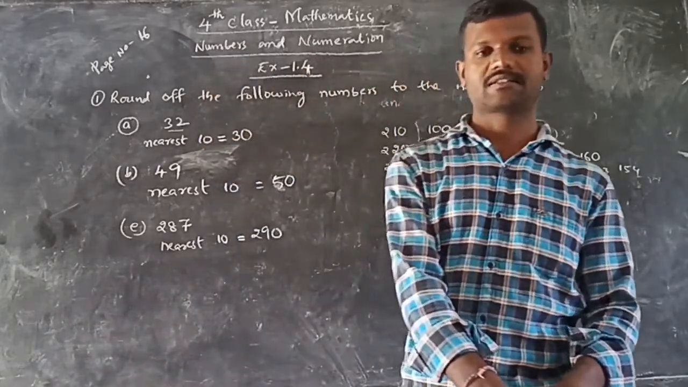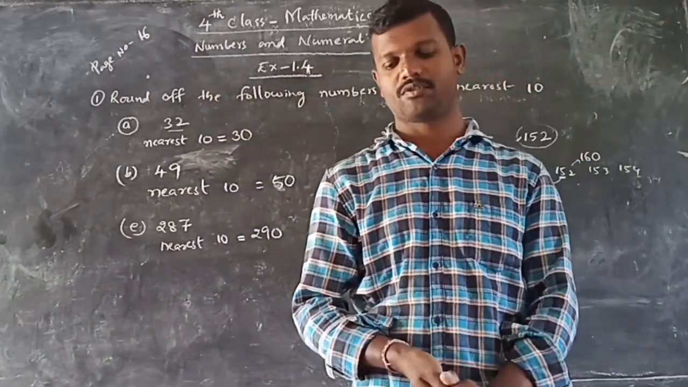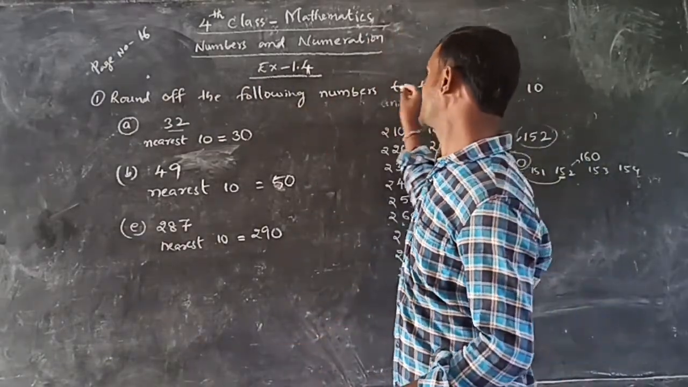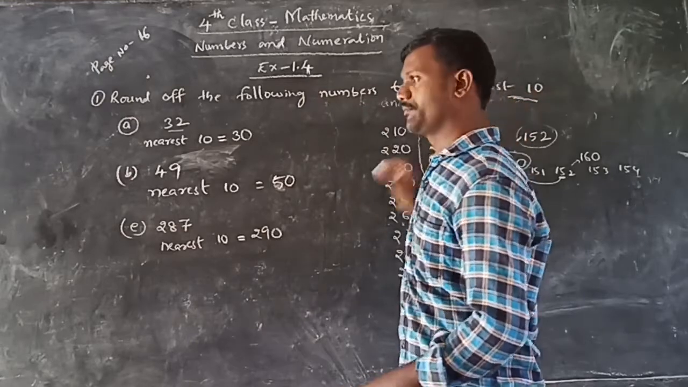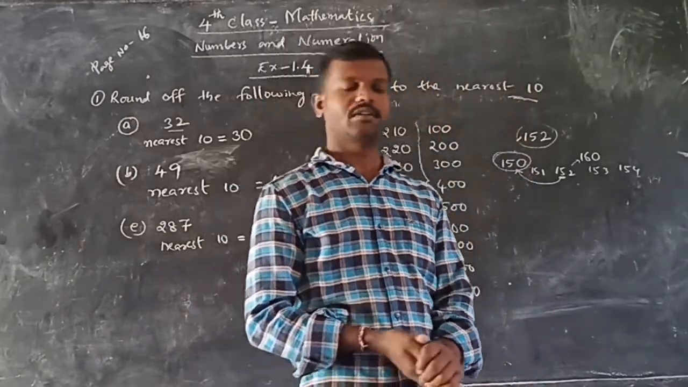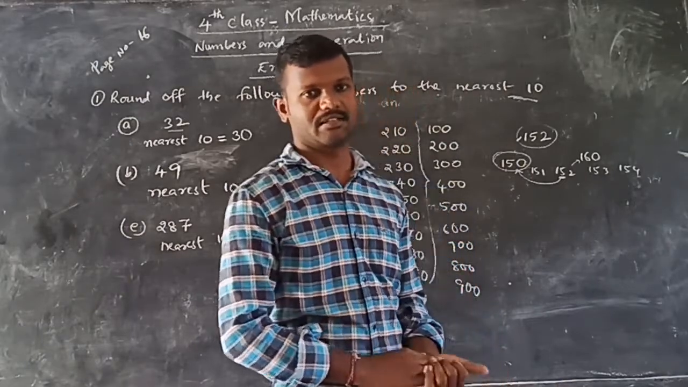That is the exercise. Which exercise? Exercise 1.4. So, today we have discussed rounding up the numbers to the nearest tens only. First you have to identify the tens, then the remaining numbers we will discuss in the next class.